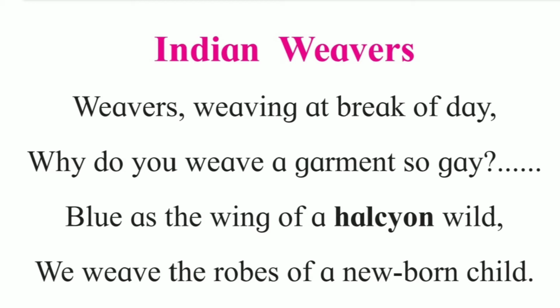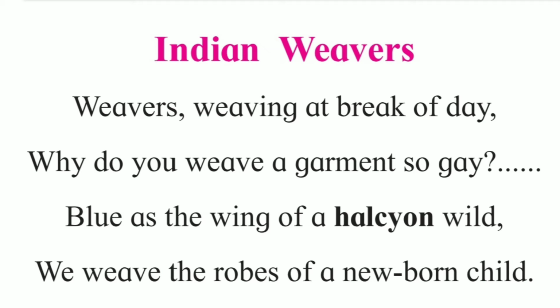In the same poetic line, that is blue as the wing of a halcyon wild, we have one more figure of speech, that is inversion. Inversion means when in a sentence words are not arranged in a correct prose order. Explanation, in the given poetic line, the word order has been changed to create poetic effect. The proper word order should be blue as the wing of a wild halcyon.